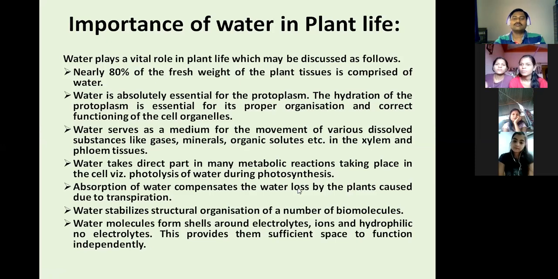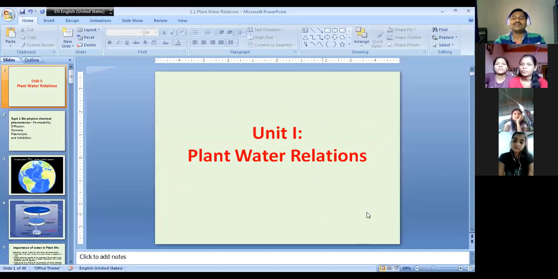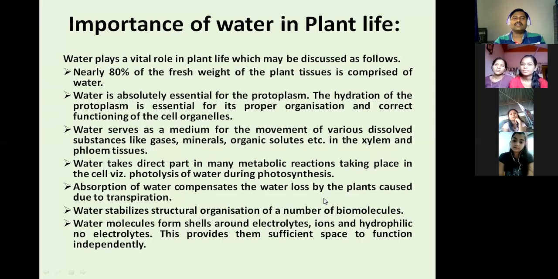Whenever any material is present in the cell, maybe in gaseous form like oxygen, carbon dioxide, organic solids like glucose, or protein like amino acids, all of it is dissolved in water, in each and every cell of the plant.